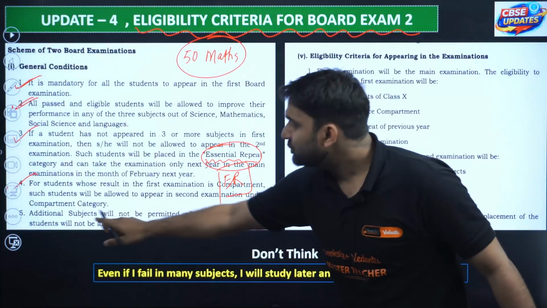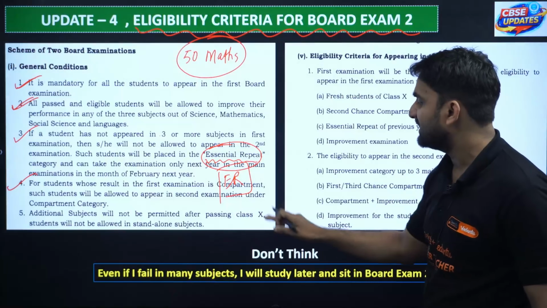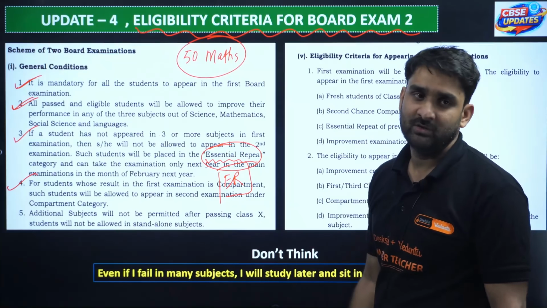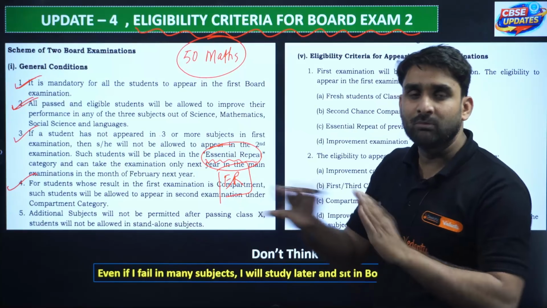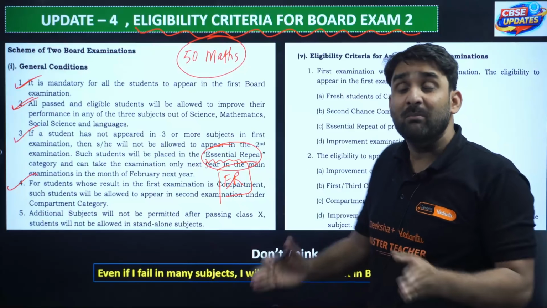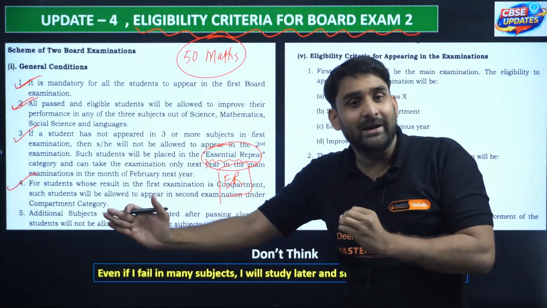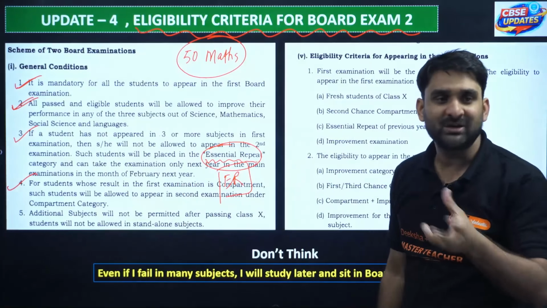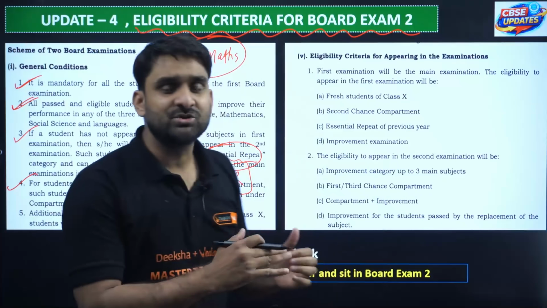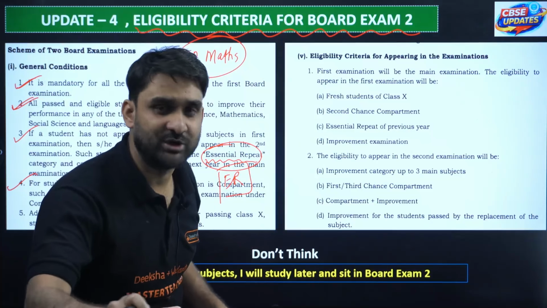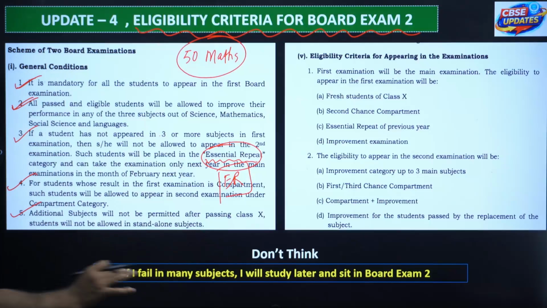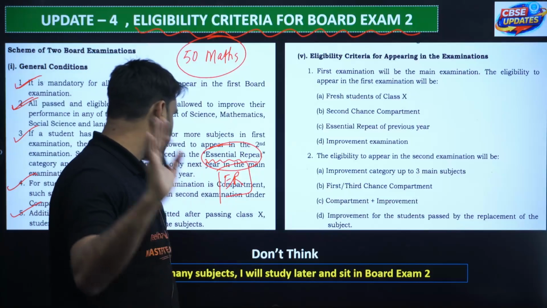5th point is additional subjects will not be permitted after passing class 10th. Student will not be allowed in stand-alone subject. You cannot add or remove any subject. Whatever subjects you opted for in board exam 1 will be carried over to board exam 2. You cannot make any kind of changes in your subject choice, right? You cannot add any subject, and you cannot remove any subject. So additional subjects will not be permitted after passing class 10th. Student will not be allowed in stand-alone subject.